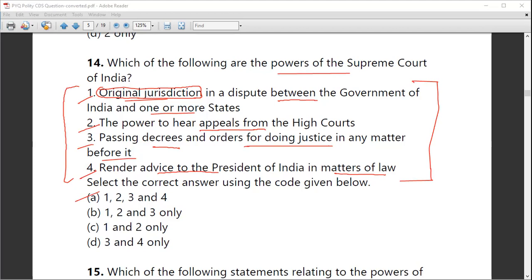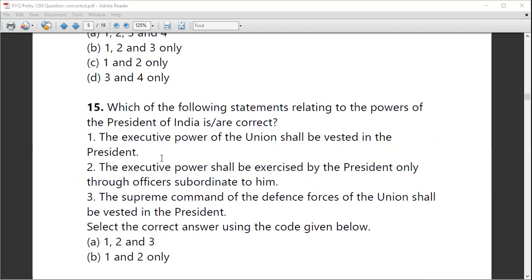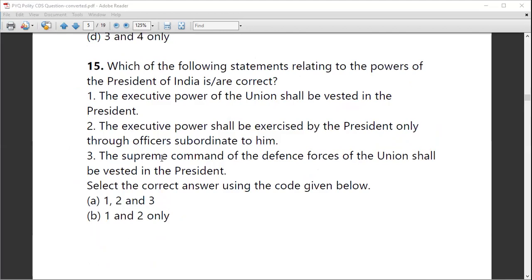We will now move to the next question. Question number 15 asks which of the following statements relates to the powers of the President of India. So here we will do a quick revision of the President chapter of the Indian Constitution, or Indian Polity. We need to discuss the powers of the President of India. The first statement says the executive power of the Union shall be vested in the President. Yes, because the President is the nominal head, constitutional head, de jure head. So all executive powers are vested in the name of the President.